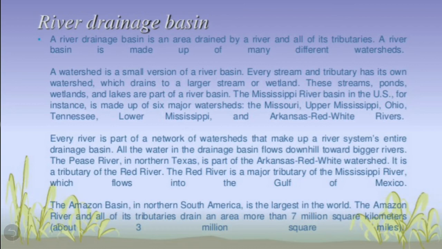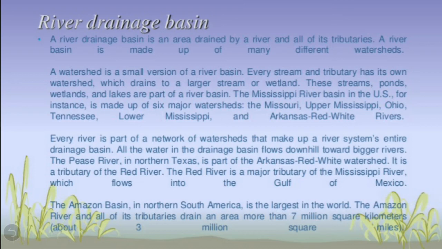So these streams, ponds and wetlands are part of a big river basin, and these are the 6 major watersheds: the Missouri, the Upper Mississippi, Ohio, Tennessee, Lower Mississippi and Arkansas Red-White rivers. So is it clear, children, what a watershed is?